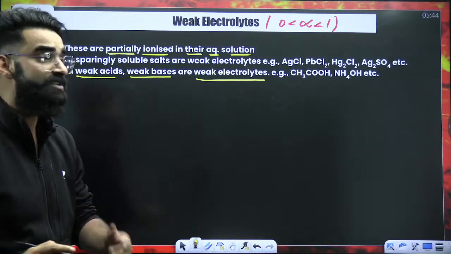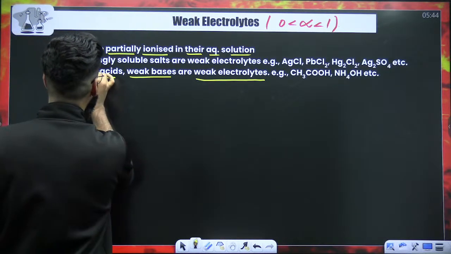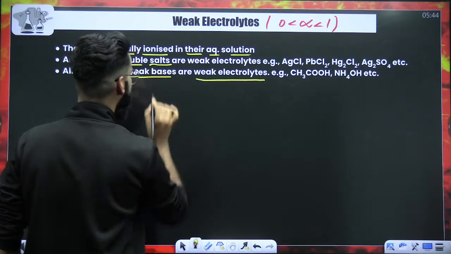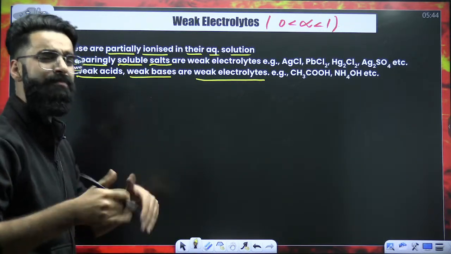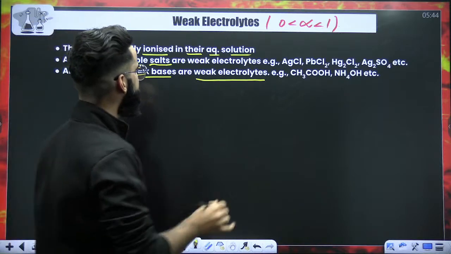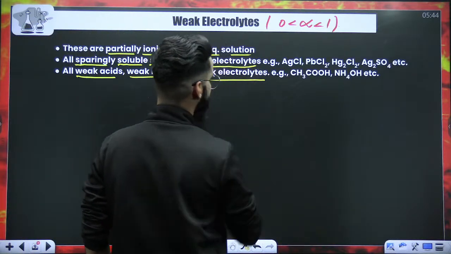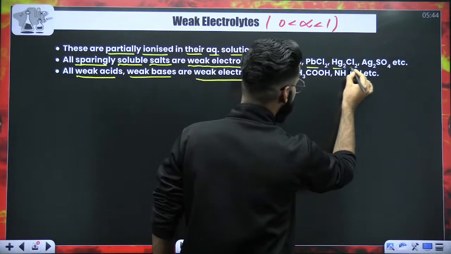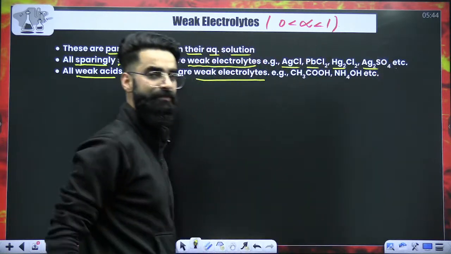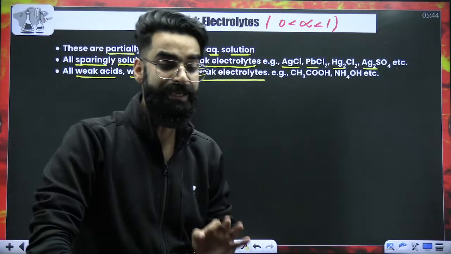What are the other examples of weak electrolytes? All the sparingly soluble salts. What are sparingly soluble salts? You'll get to know in this chapter only, but afterwards. All the sparingly soluble salts are examples of weak electrolytes, which are again considered to be weak electrolytes.